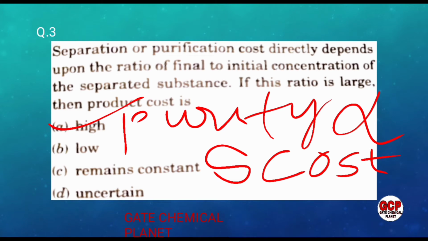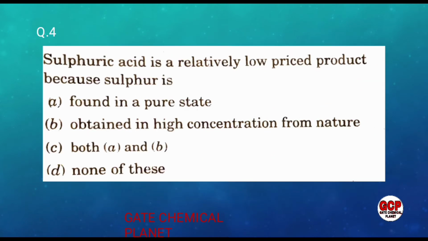So now move on to question number 4. Sulfuric acid is a relatively low priced product because sulfur is found in pure state, it is obtained in high concentration from nature, or both A and B, and none of these. So to give the answer of this question, I want to give you more information about H2SO4.